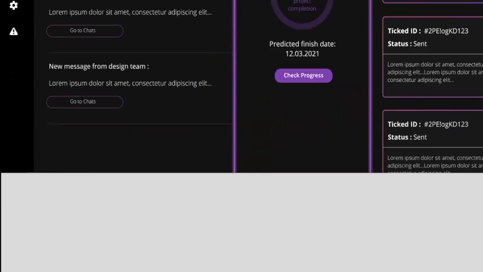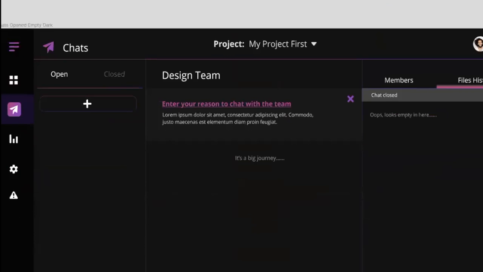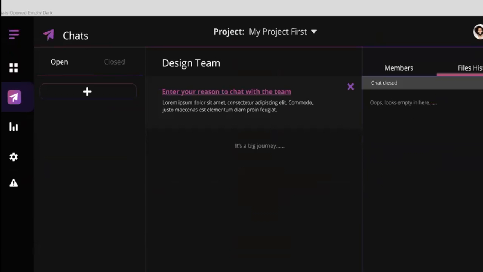So the dashboard's done, and this is gonna be the chat page. If you're a new client, once you click on the chat icon, you wouldn't have any open chats. You click on the plus icon, it's going to show you a list of teams, like whom do you want to chat with. And then you write your reason, something like, this is the reason I want to chat with you. And then you click request to chat, and then we get the confirmation message, whether it's up to us.